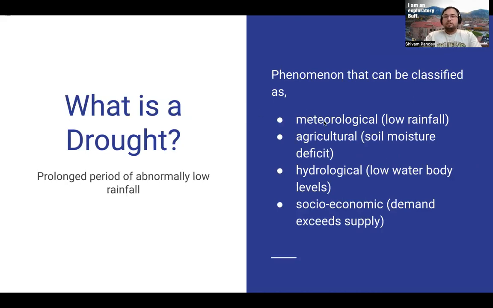It can be due to meteorological effect, which is due to low rainfall. It can be agricultural, where the soil is not able to retain good moisture, affecting the soil. It can be hydrological due to the low retention of water in different water bodies, and it can be socio-economic, which is when the demand of water exceeds the supply.